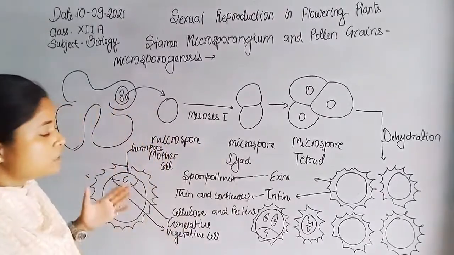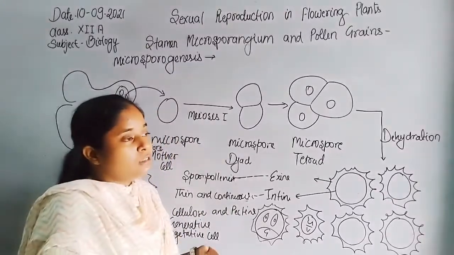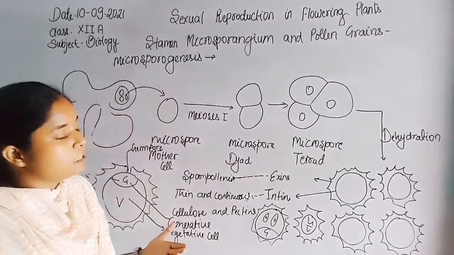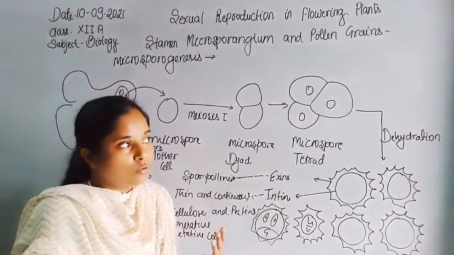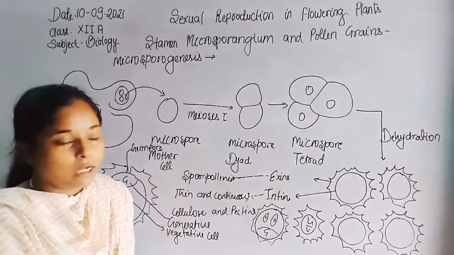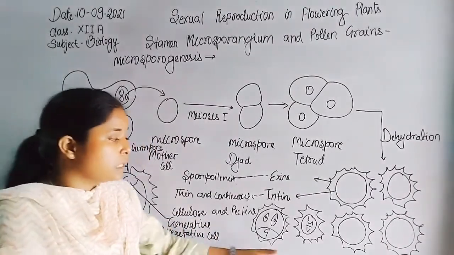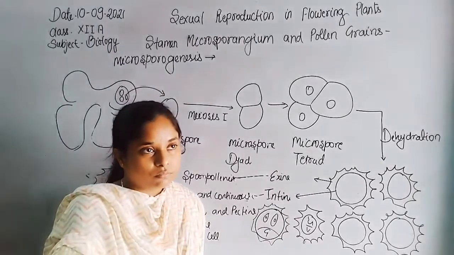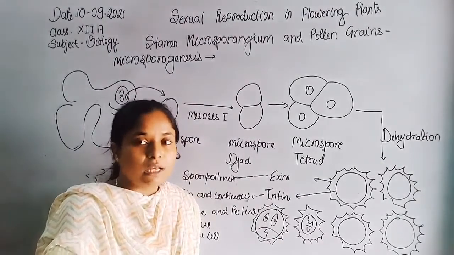That means in some angiosperms, dehiscence occurs at the three-celled stage, which is about 40%, but in 60% of angiosperms, dehiscence occurs at the two-cell stage.